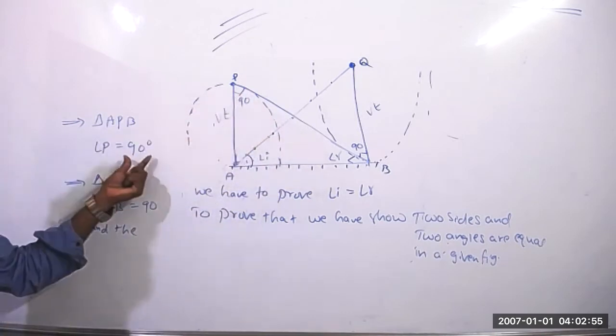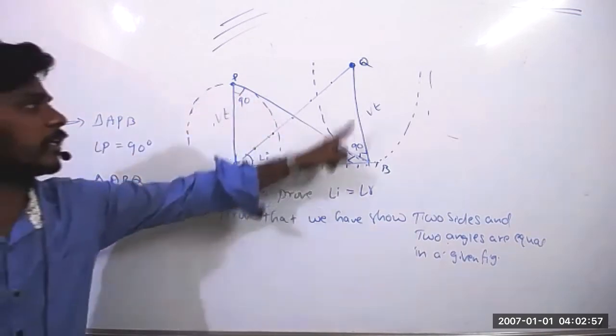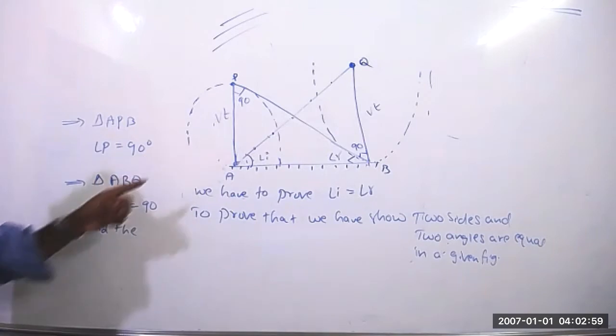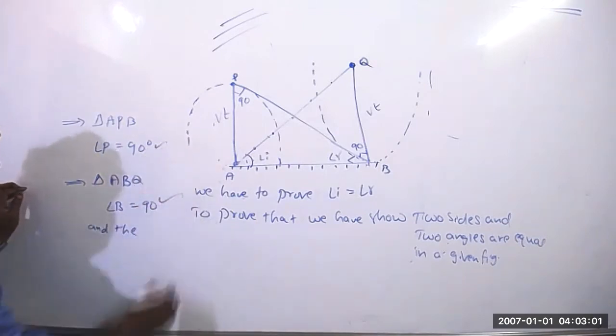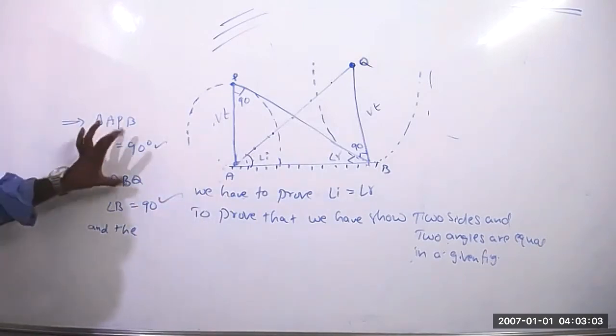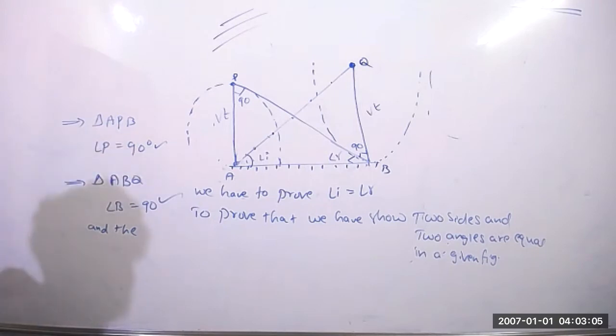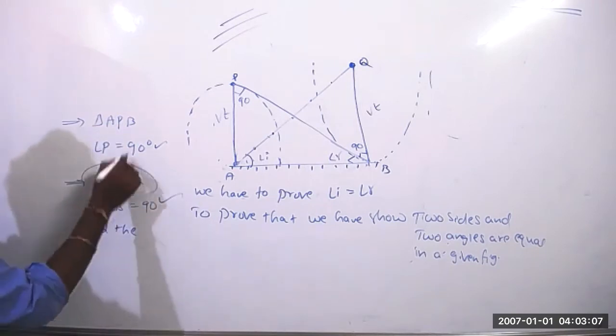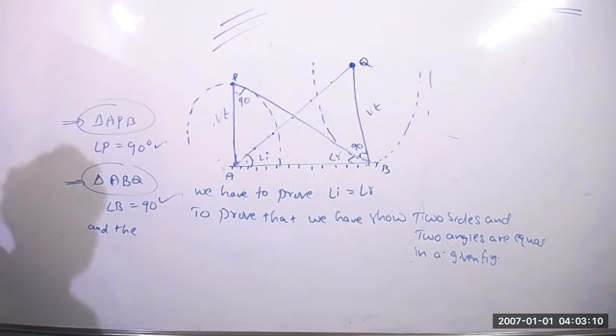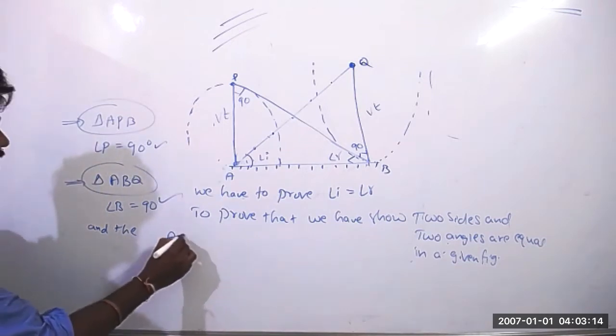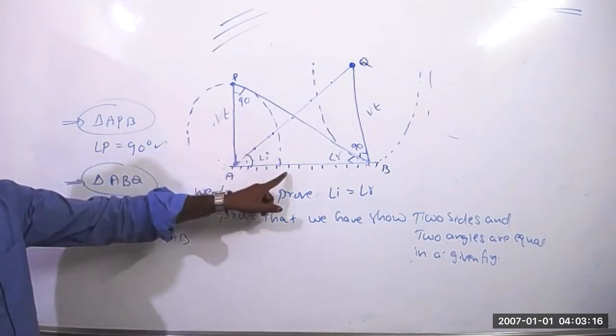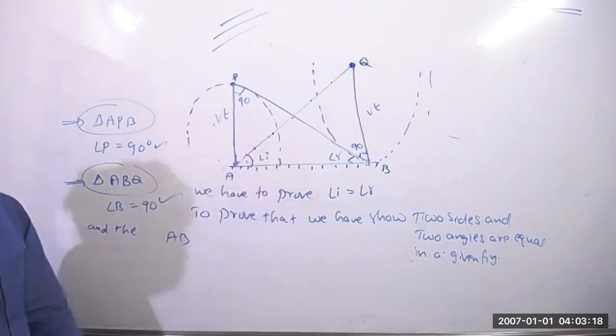In triangle APQ, angle at P is 90, and in triangle ABQ, angle B is 90. Here two angles are 90, right? So two angles are the same, right? And for these two triangles, what is the common side? AB. So AB is the common side. Two angles and one side are common for the two triangles, right?